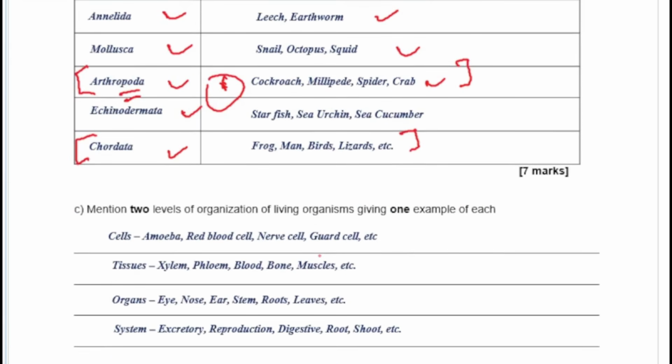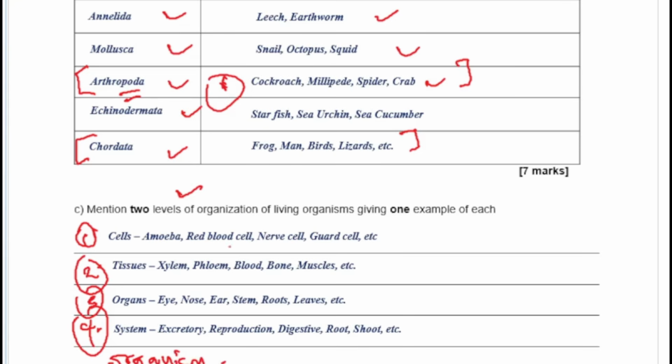The next one is, I told you this now, levels of organization of living things. So you have the cell. This is number 1, this is number 2, this is number 3, and then this is number 4. You also have the organism now. So the organ system makes up the organism.